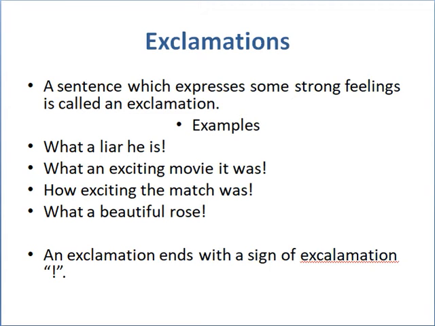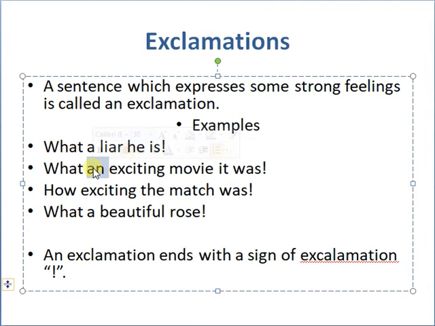Now that strong feeling can be of joy, or of pain, or of surprise. So the examples we have: What a liar he is. This is a kind of exclamatory sentence. What a liar he is. What an exciting movie it was. It expresses what an exciting movie it was.